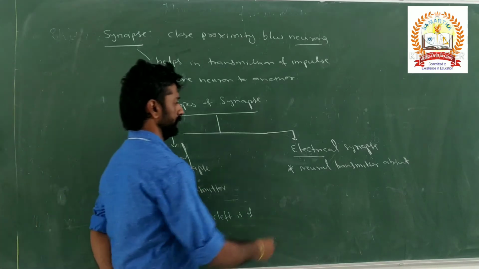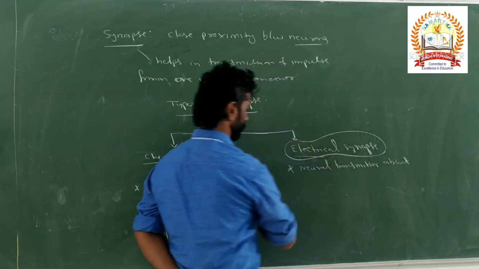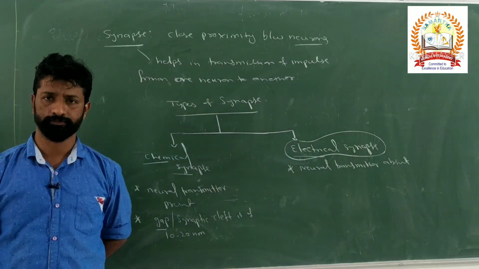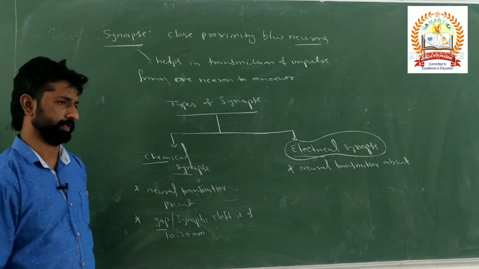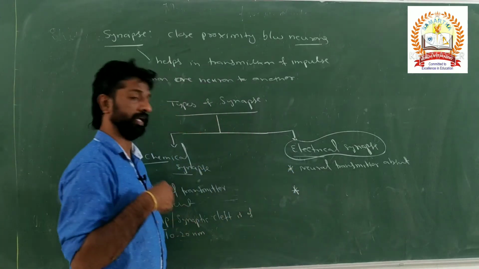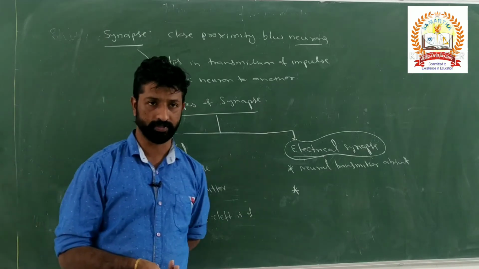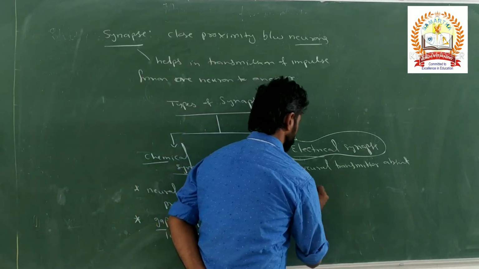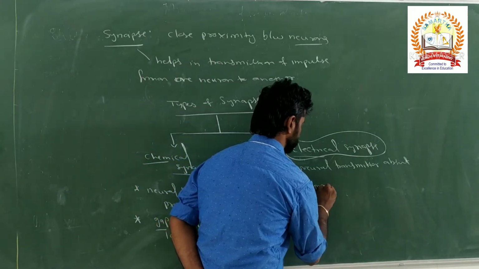What about in case of the electrical synapse, whether the synaptic cleft is present? So here the synaptic cleft may be present, may not be present.